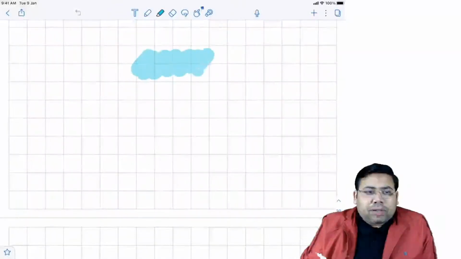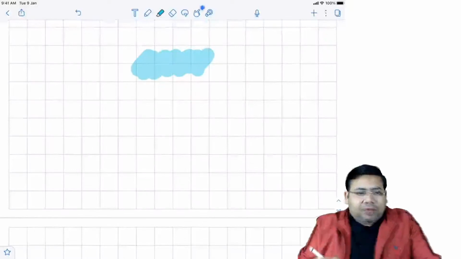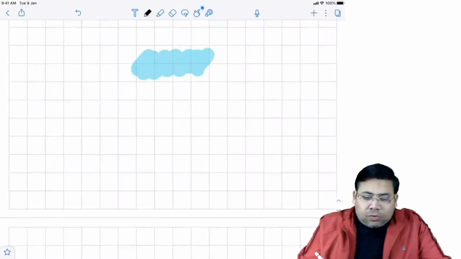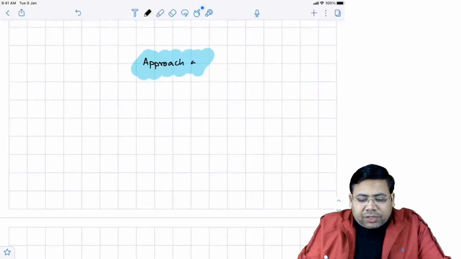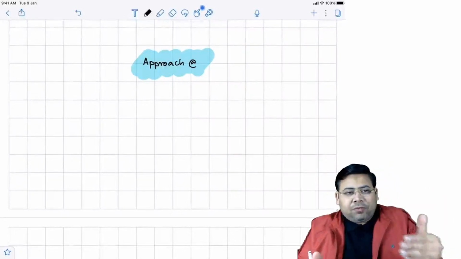Approach to parotid mass. This is very important. Very important. So, approach to parotid mass. Whenever you have a patient, now, when we are deciding the treatment, we should not mug up.